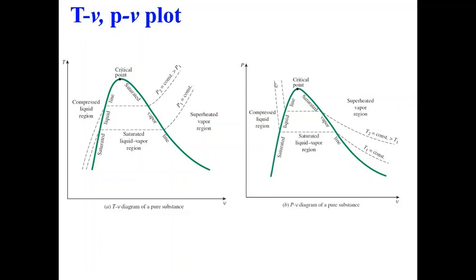So if I maintain the temperature, the pressure will decrease when the liquid is reaching the saturated state. Once the liquid begins to boil, then we have a constant pressure and constant temperature, and once the liquid is completely converted to vapor, if you want to maintain constant temperature, the pressure will reduce and volume will keep on increasing. Okay, so this process is what? Heating process. We are heating a liquid to become vapor.